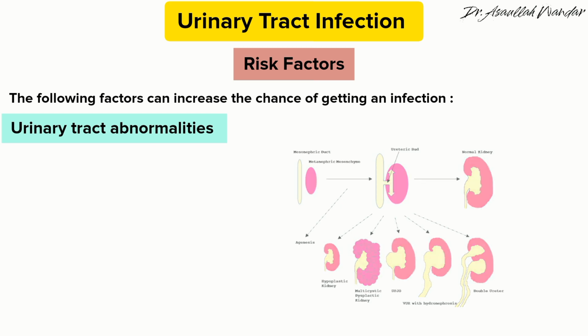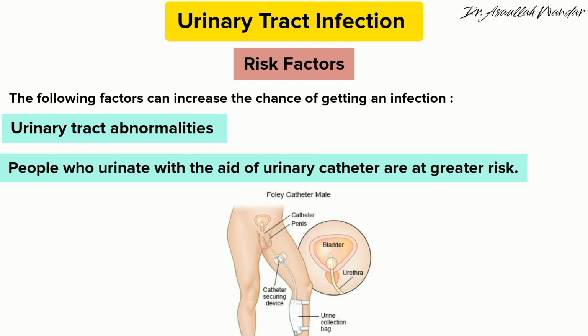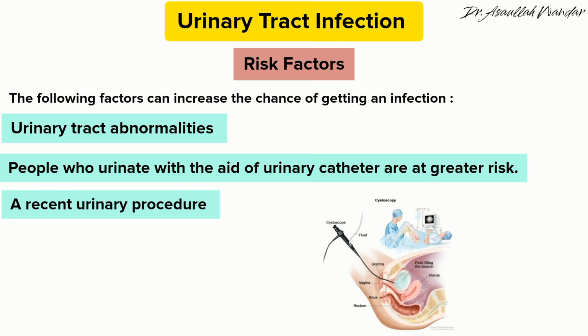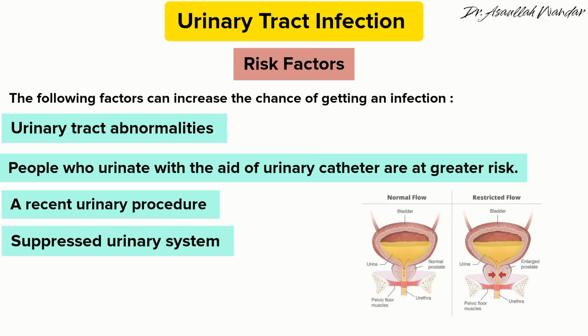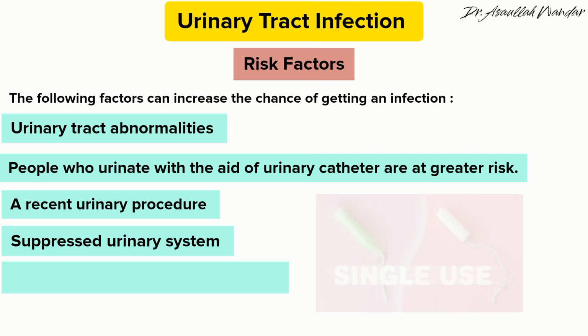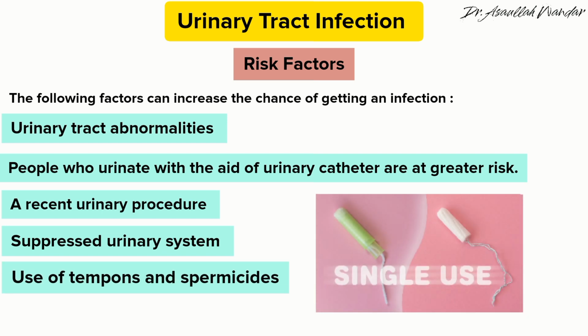Number 8. People who urinate with the aid of a urinary catheter are at high risk. Number 9. A recent urinary procedure. Number 10. Suppressed immune system. Number 11. Use of tampons and spermicides.